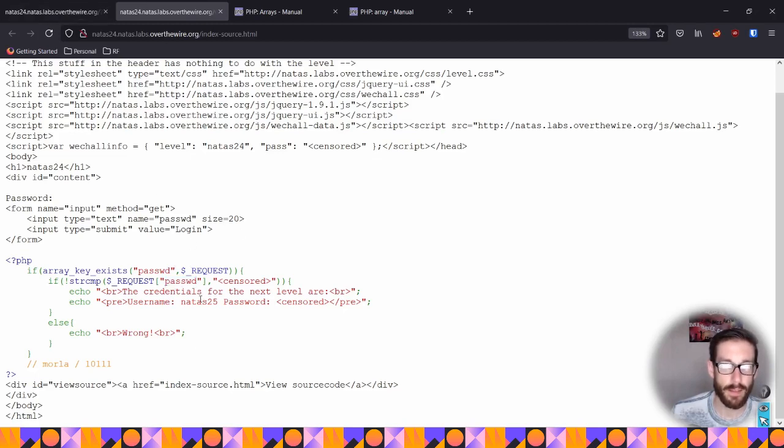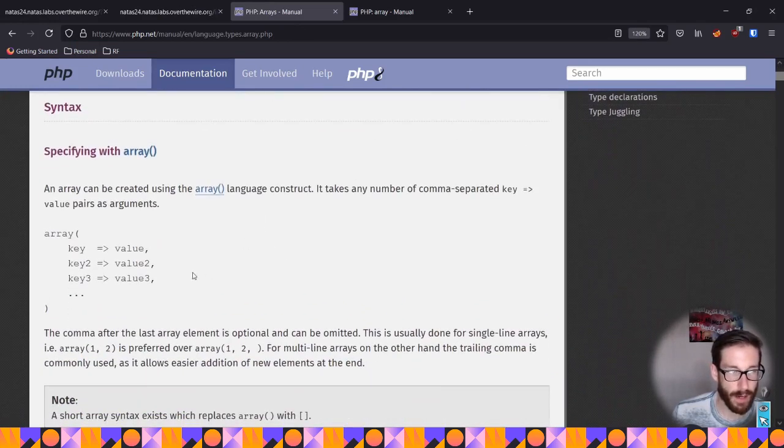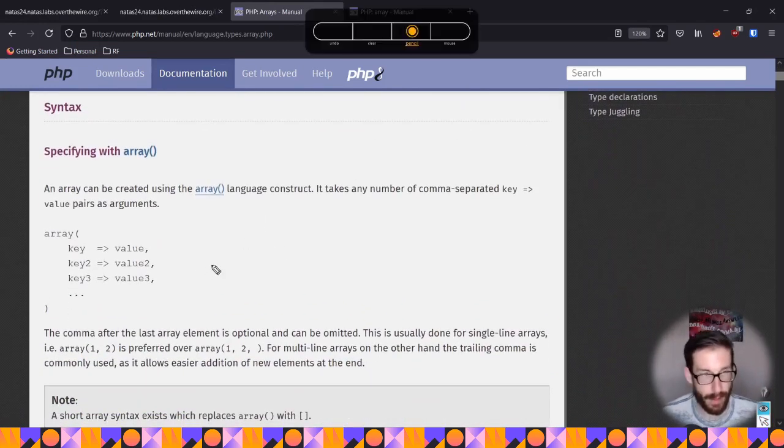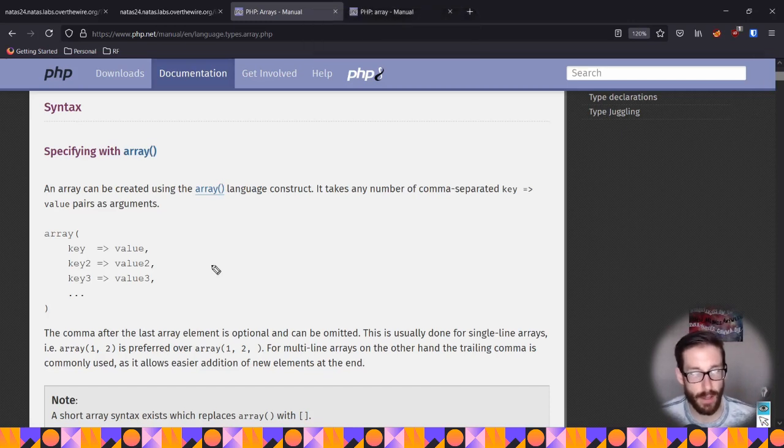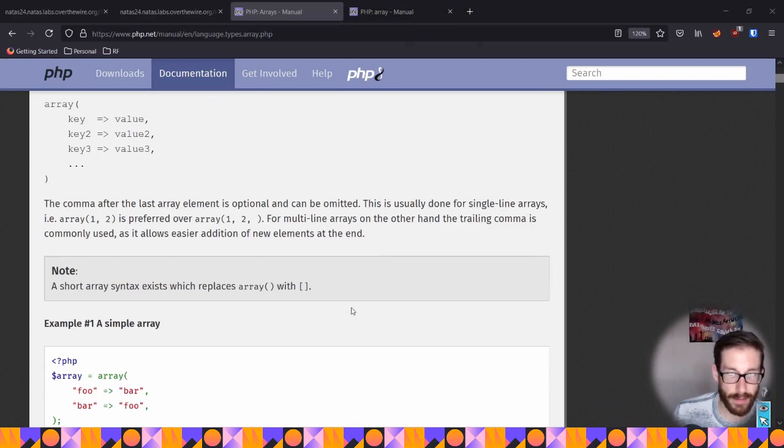So this array is going to be a string when it's forced into the password piece here. The key thing is taking this entire request and manipulating it before it has the chance to bundle whatever you've input into the text field and format it into a string. So we need to figure out a different way to type array. Reading through what an array is, simply put, an array is a data structure of an index and a value. You have a key for an index and then a value, like A equals 1, B equals 2. It's a similar data structure to what you'd see in a lot of different coding.